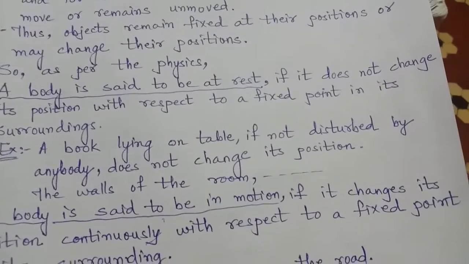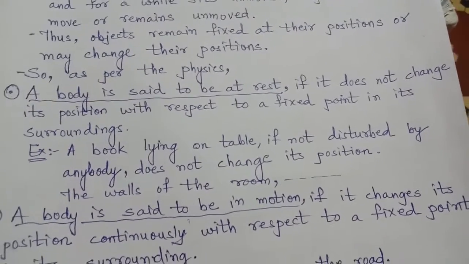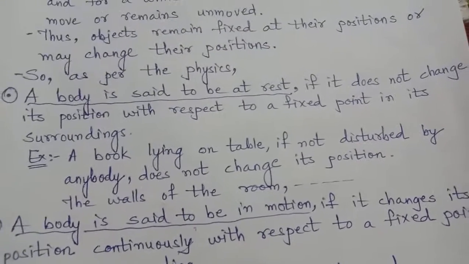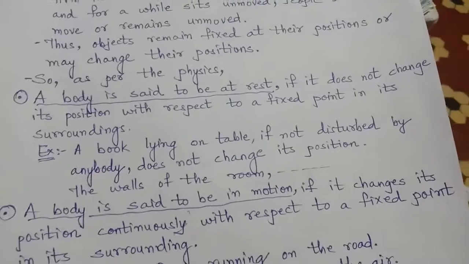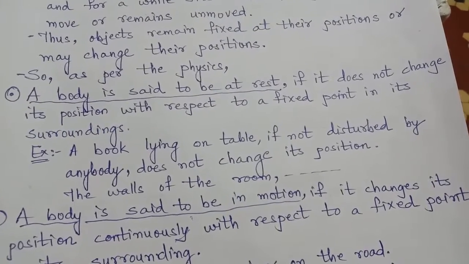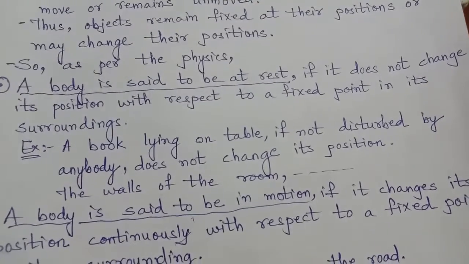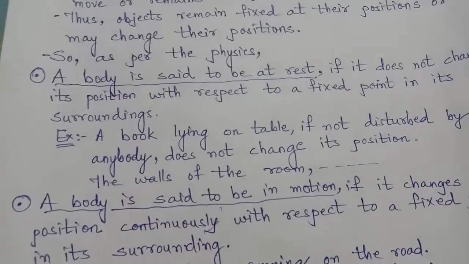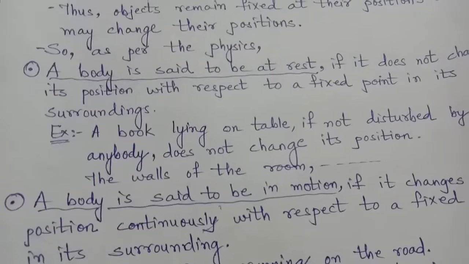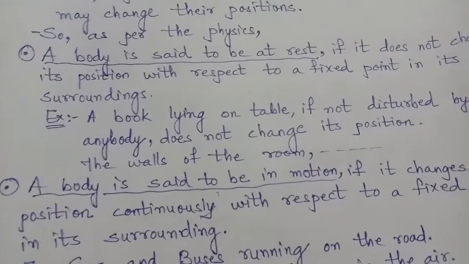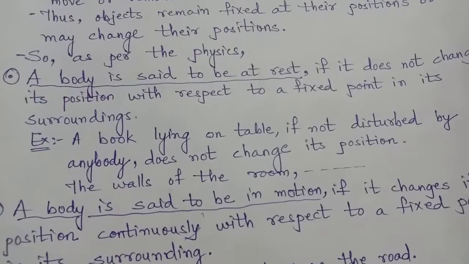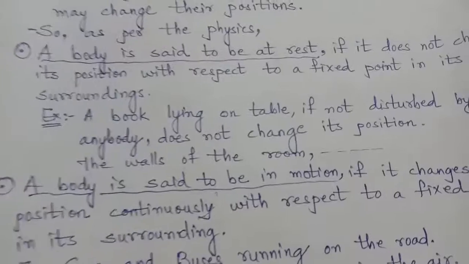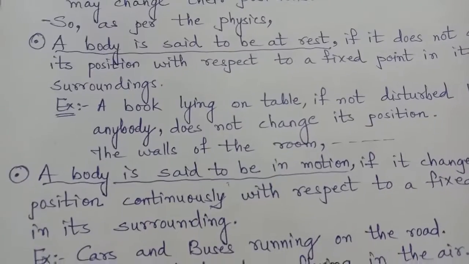A book lying on a table is a good example, see. A book lying on a table will remain on the table forever if it is not disturbed by anybody. It will not change its position, and so it will be termed that the book is in the rest position. The walls of our room, our house itself, and many non-animate things remain at rest until and unless they are disturbed by a living organism.